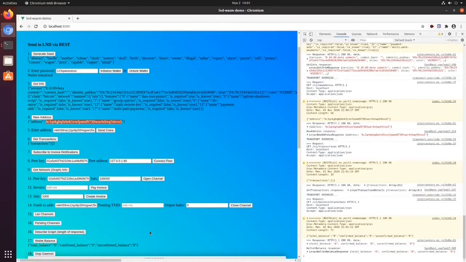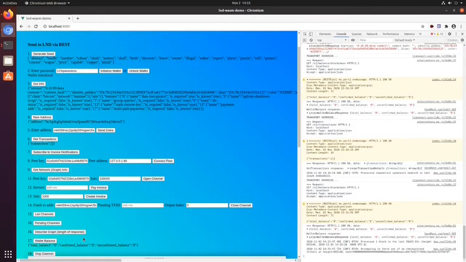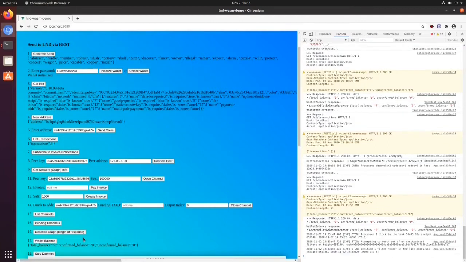So again, just as a review, to connect to the RPC port of LND, we're using message channels, JavaScript message channels. Oh, here we go, we have a block.